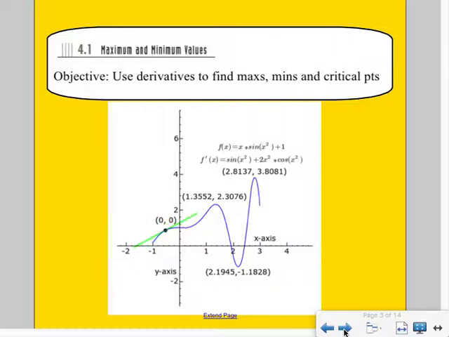Now, sometimes we get something that is called a critical point. And a critical point doesn't always give us a max or a min. It might give us something that eventually we're going to talk about called a point of inflection. But eventually, the derivative can give us lots of information.